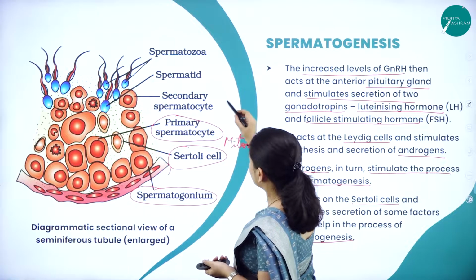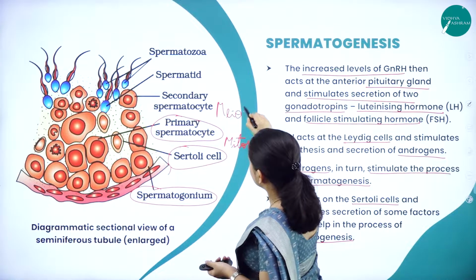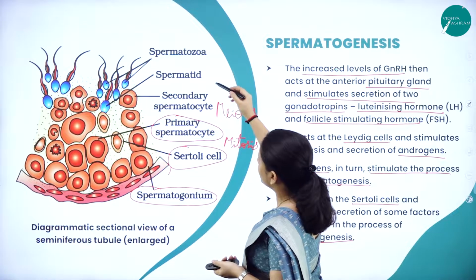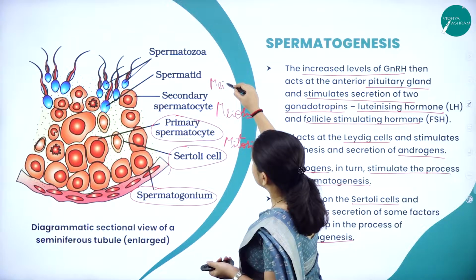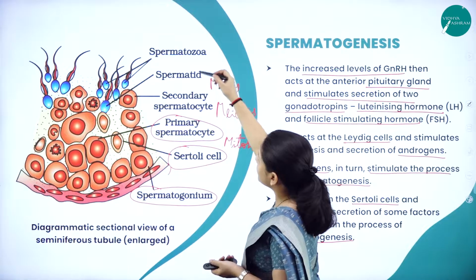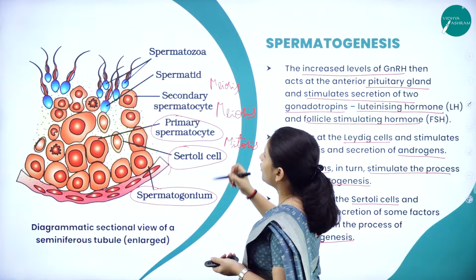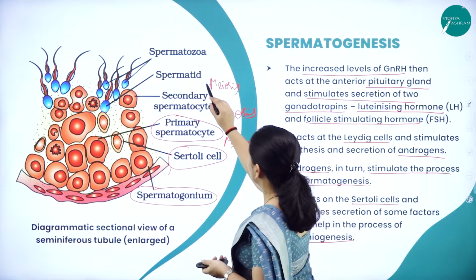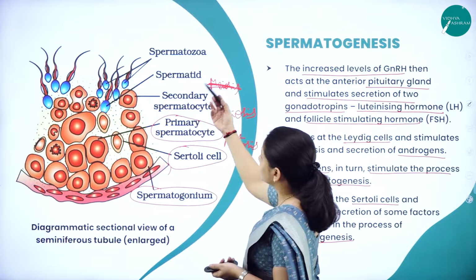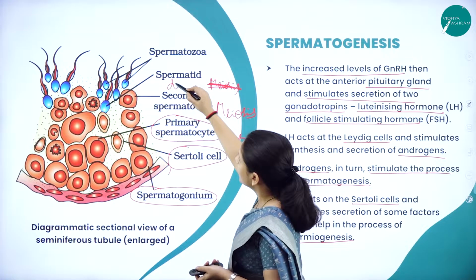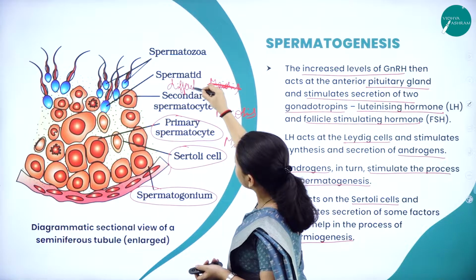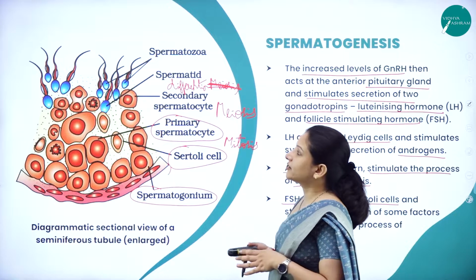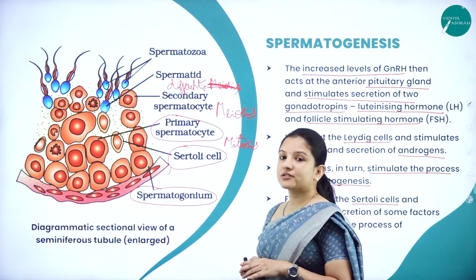These primary spermatocytes later on will undergo meiosis to form secondary spermatocytes. That secondary spermatocyte will undergo meiosis again to form the spermatids. Those spermatids will undergo differentiation to form the sperms, right? Here there is no need of meiosis, directly the spermatid undergoes differentiation, and the spermatid forms the spermatozoa, which is the mature sperm.